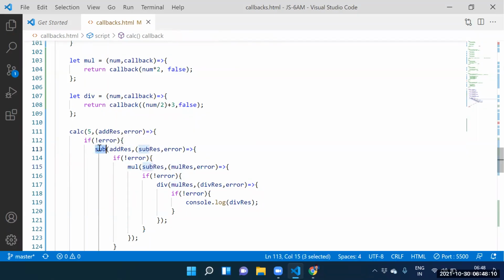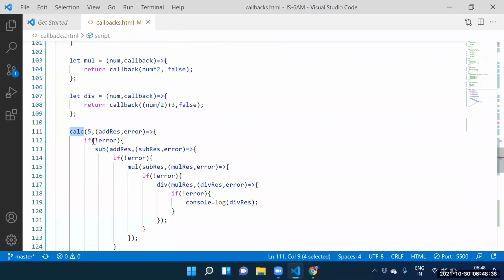Explain once again. Subtraction function needs what? Add result. Add result is coming from where? Multiplication function needs subtraction result. Subtraction result is coming from where? Sub function. Division function needs what? Multiplication result, coming from the multiplication function. So guys, one function is depending on another function now.